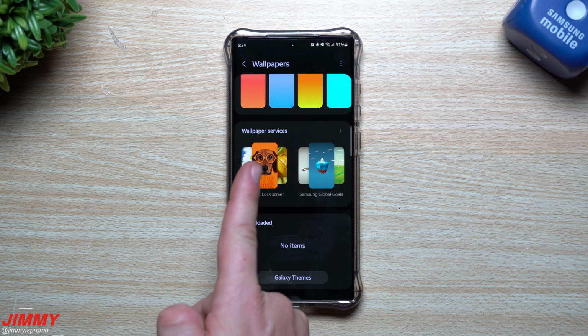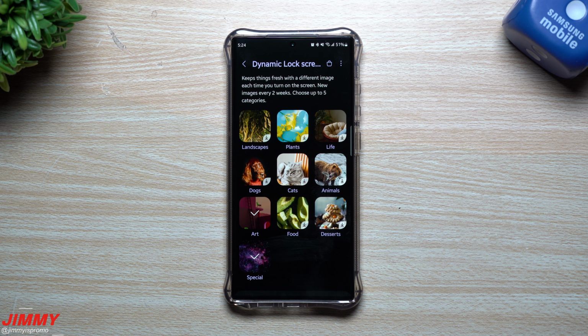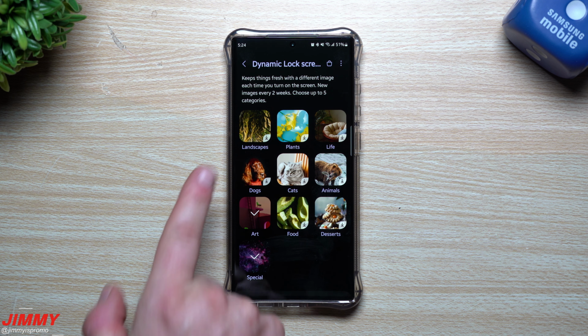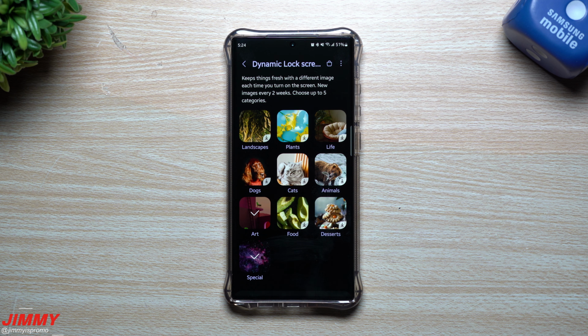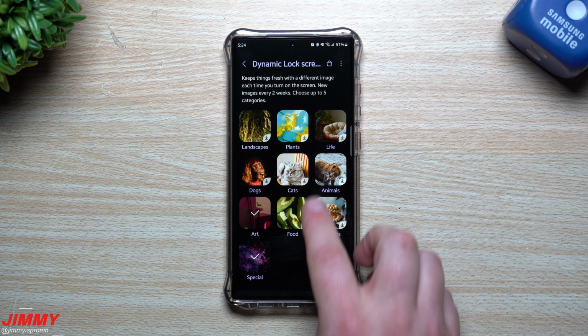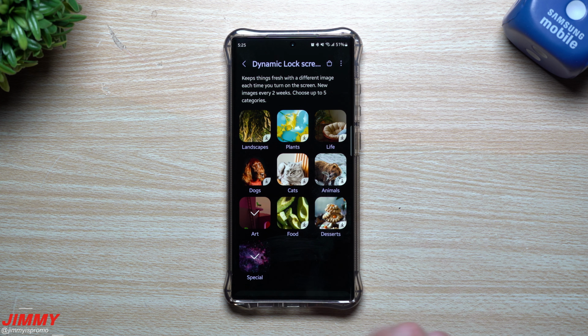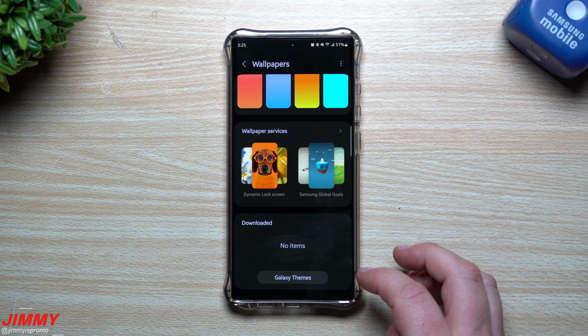Now, dynamic lock screen has a bunch of different options you can choose from, and you can choose up to 5 categories at the same time, but I always use art and special. Those two are my favorite. If you love landscapes, you can choose landscape as well. Life, animals, desserts, food, cats, dogs, plants. You could choose any of them all the way up to 5, and then you're going to get a different image every single time.